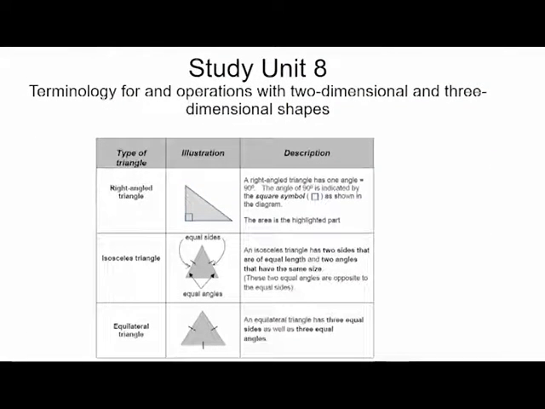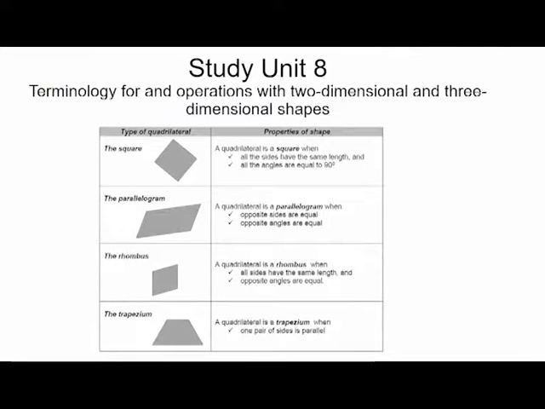Also, triangles. You get different triangles there. Right angle triangle, an equilateral triangle, for example. If I ask you to draw a right angle triangle, one angle should be 90 degrees, as you see in the examples. So I'll give you all these examples.